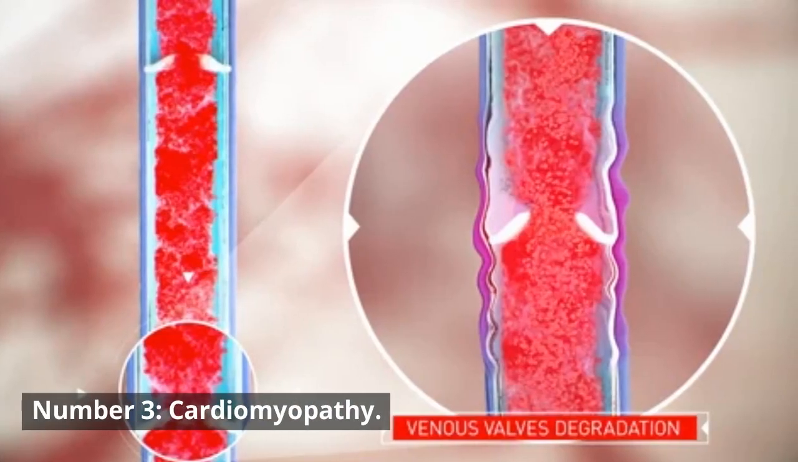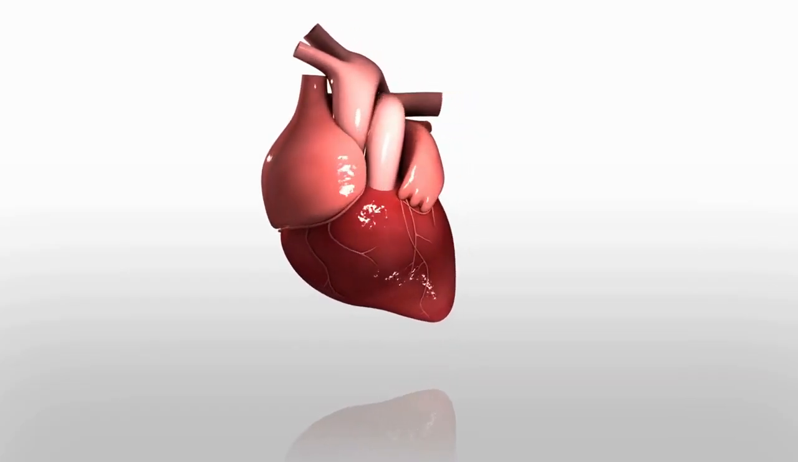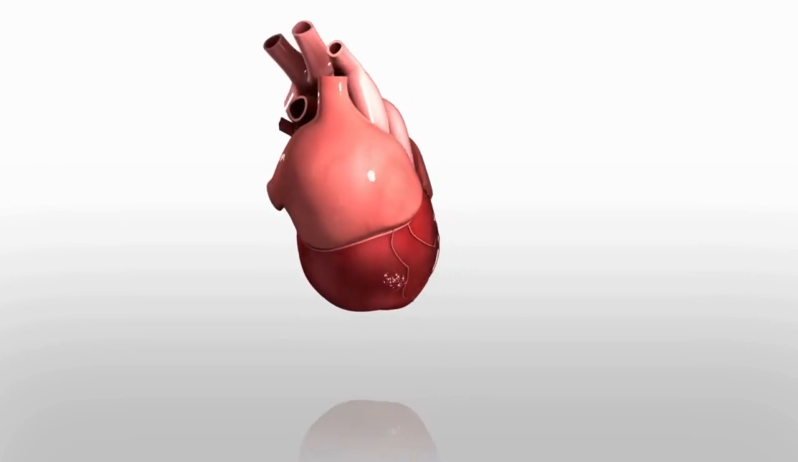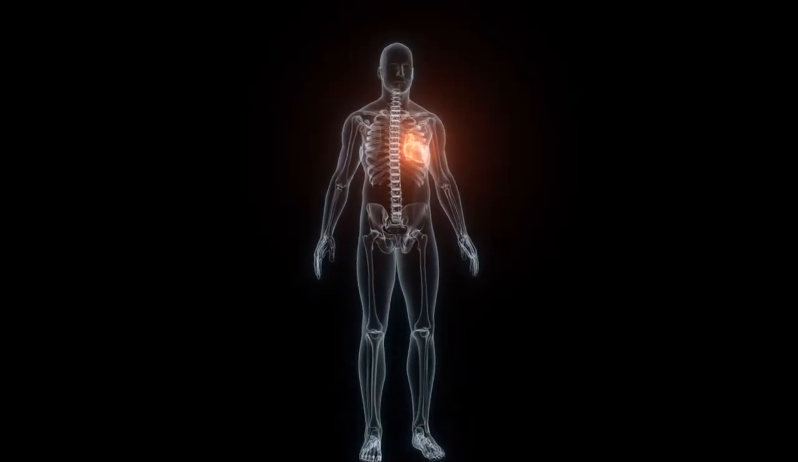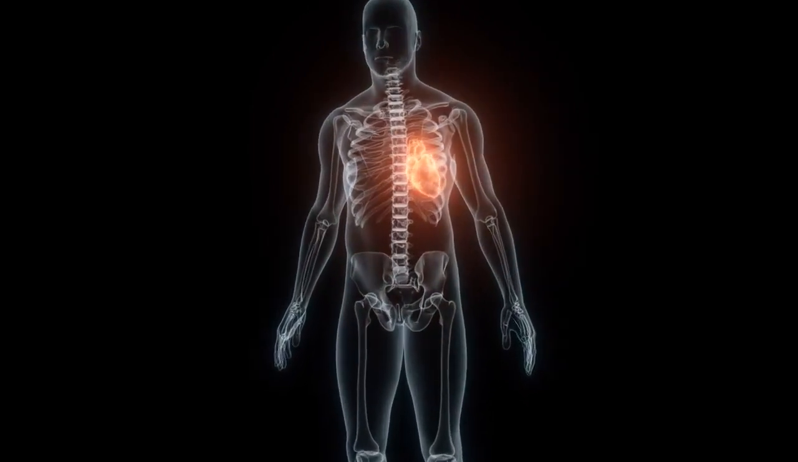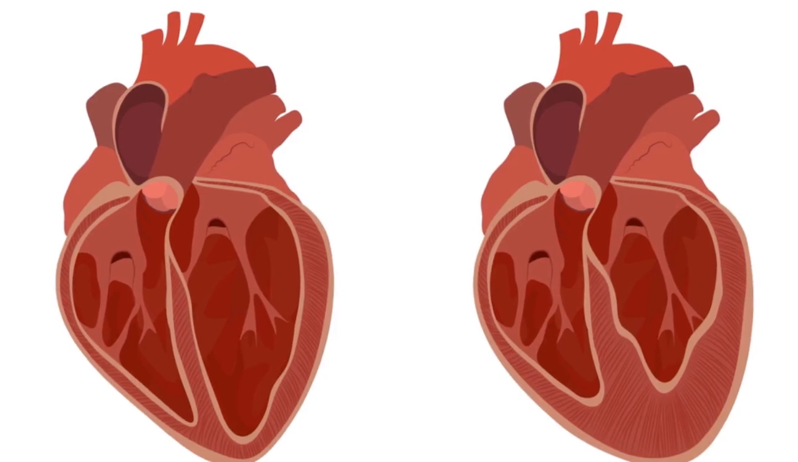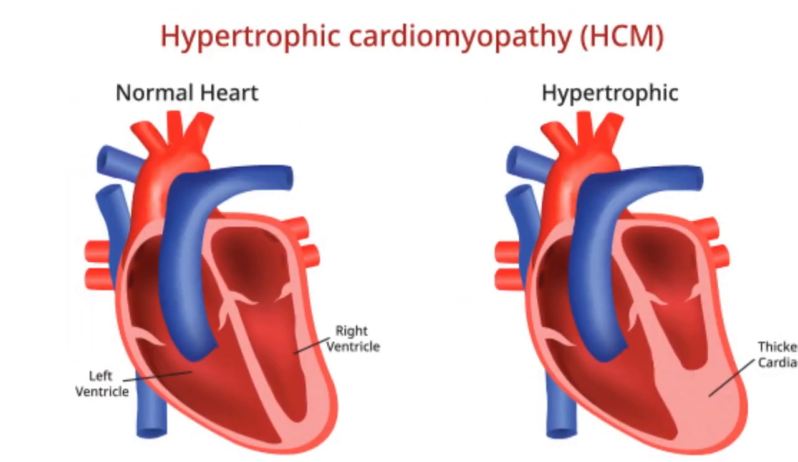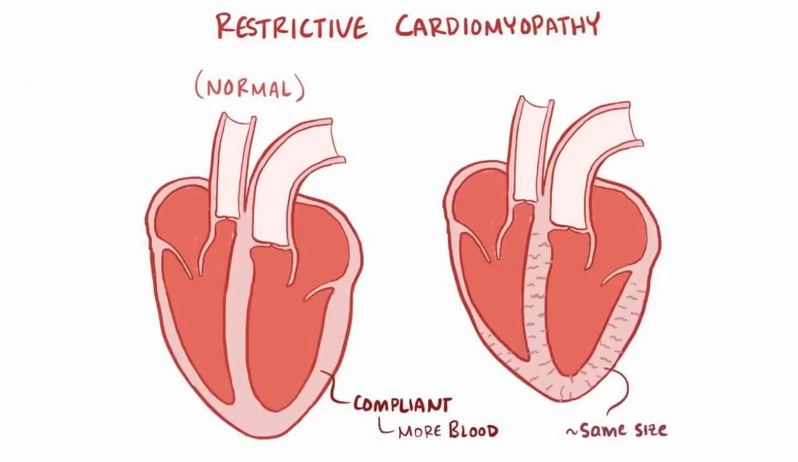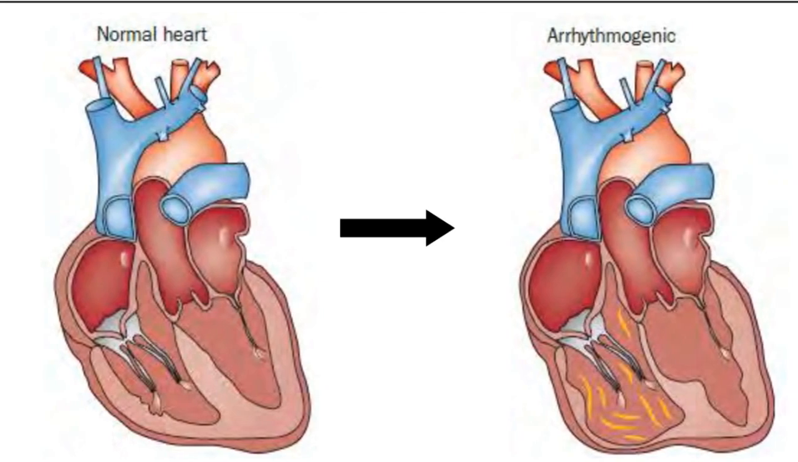Number 3. Cardiomyopathy. Cardiomyopathy is a heart issue characterized by the disease or dysfunction of the heart muscle, known as the myocardium. This condition can cause the heart muscle to become enlarged, thickened, or rigid, leading to a decreased ability of the heart to pump blood effectively. There are various types of cardiomyopathy, including dilated cardiomyopathy, hypertrophic cardiomyopathy, restrictive cardiomyopathy, and arrhythmogenic right ventricular cardiomyopathy.